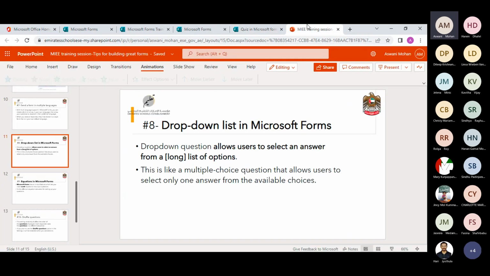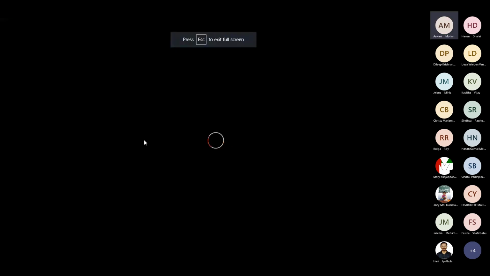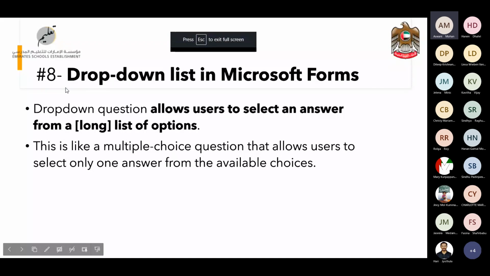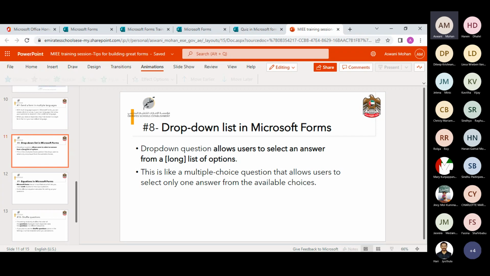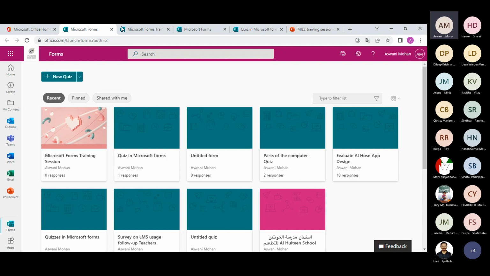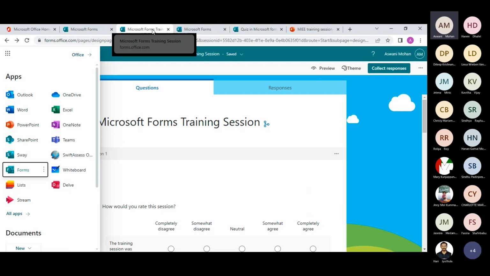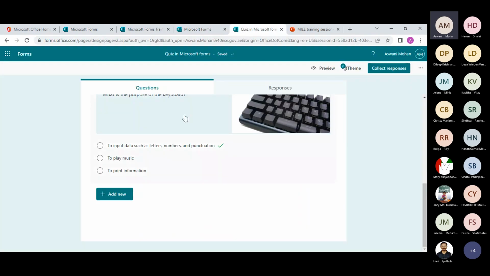So the next tip in Microsoft Forms is the drop-down list. A drop-down list is also the same as my multiple choice question, where you provide them with a set of choices and they choose one answer from the given options. But the only thing is, if you use a drop-down list,